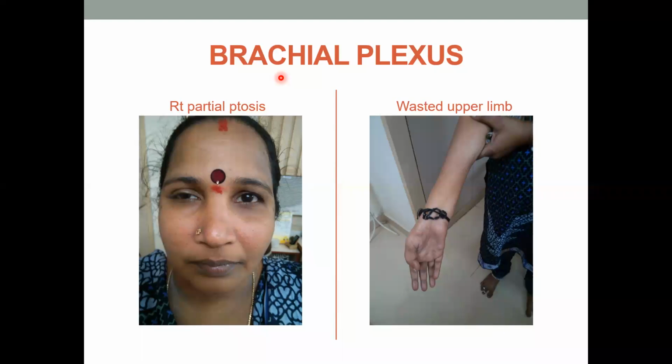She fell down off the bike and she was trying to pull a bar or something to stabilize herself. So she developed a brachial plexus lesion, because of which the sympathetic system was involved, and she's got a partial ptosis, which is the Horner's in her. Okay. So I have showed you, one is a diabetic retinopathy, this is a brachial plexus. Both can produce ptosis. So you have to go into the history and the findings. Next slide, please.